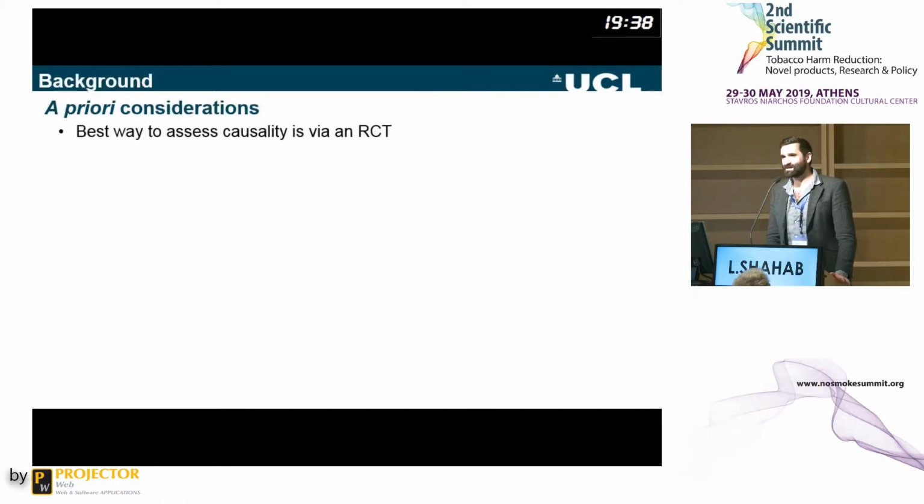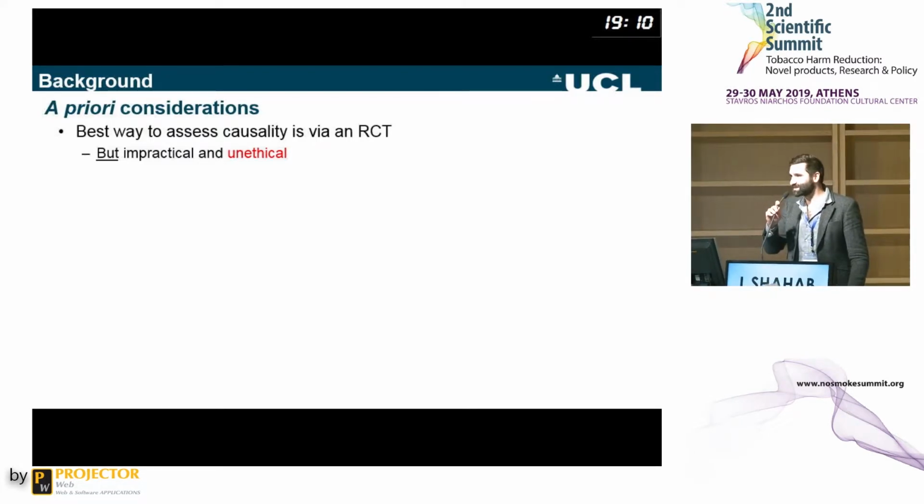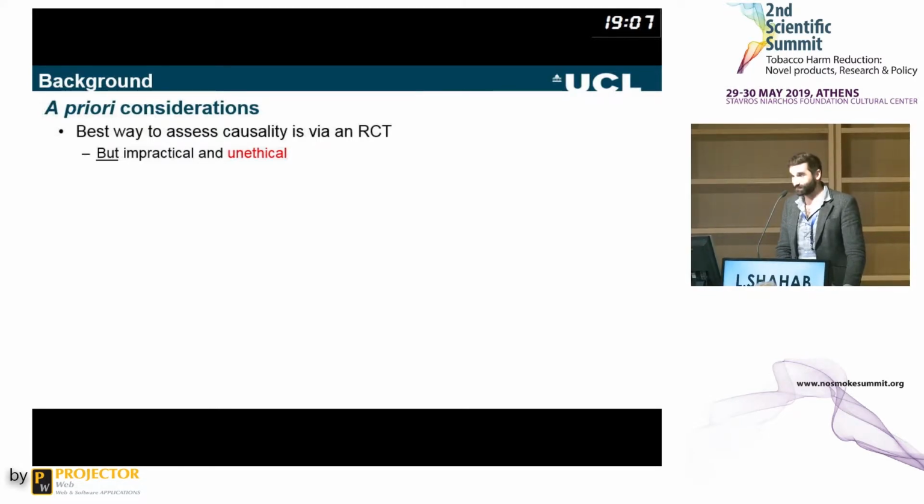Now, when it comes to working out whether or not e-cigarettes, in fact, cause kids to start smoking, which is your question, the best way to assess causality, if you're an epidemiologist, is to use a randomized controlled trial. The problem in this particular instance is that this would be both impractical and unethical. We can't select, say, half of the kids in Attica and provide them with e-cigarettes, and the other half don't get e-cigarettes, and follow them up to see whether they start smoking. No ethical committee, certainly in most countries, would allow this kind of trial to go ahead.